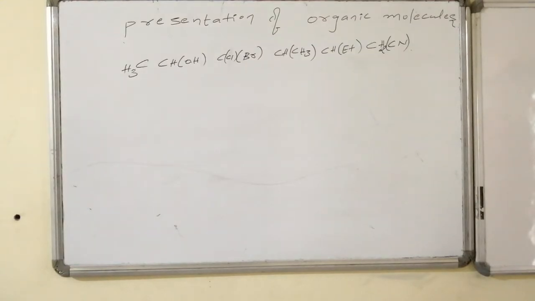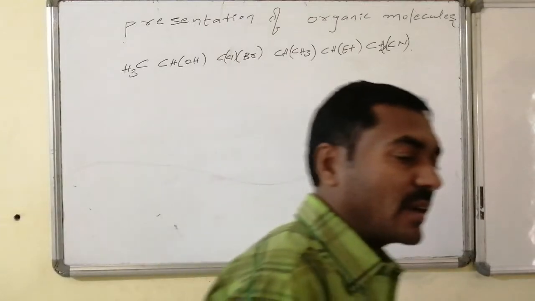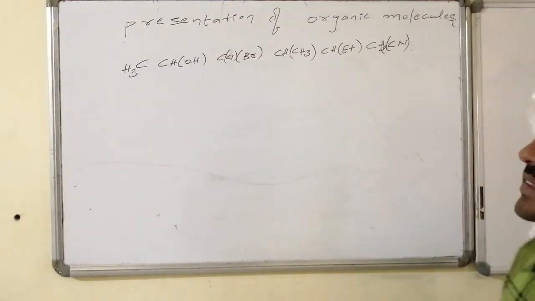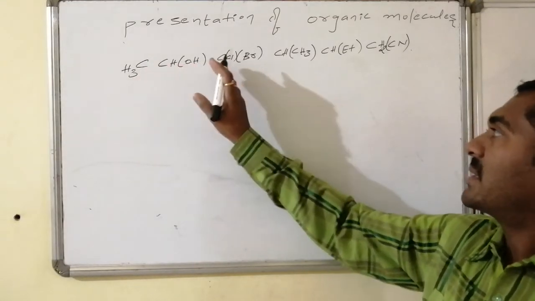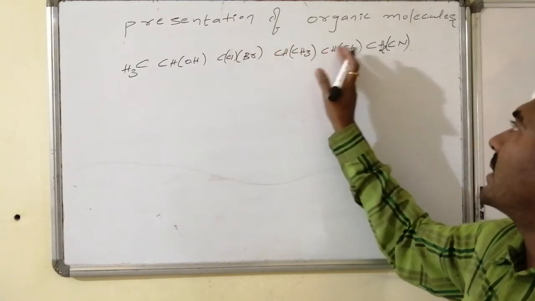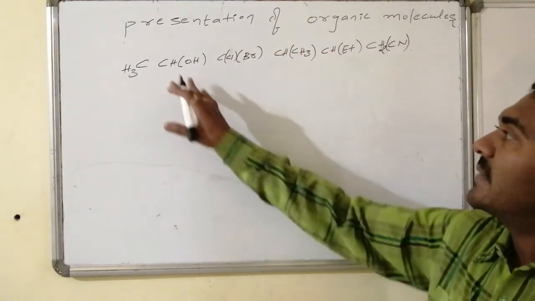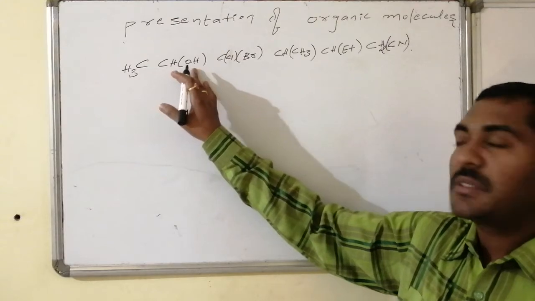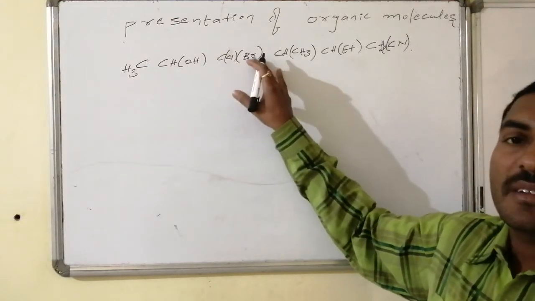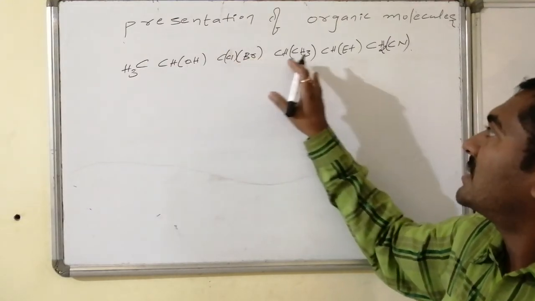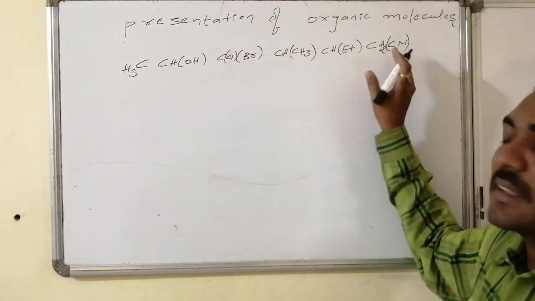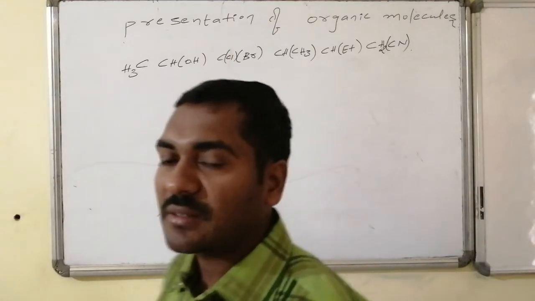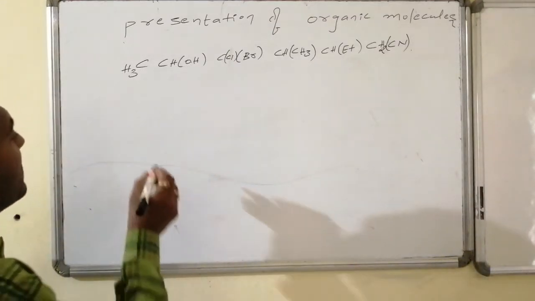This is the given compressed form of the organic molecule. Now we have to write the bond line representation. In bond line representation for the straight chain, carbon connected with carbon, connected with carbon, connected with carbon, and so on, like this. And this carbon is having OH as the substitution. This carbon is having chlorine and bromine as its substitutions, methyl as its substitution, and ethyl as its substitution, and here a cyanide group as its substitution.